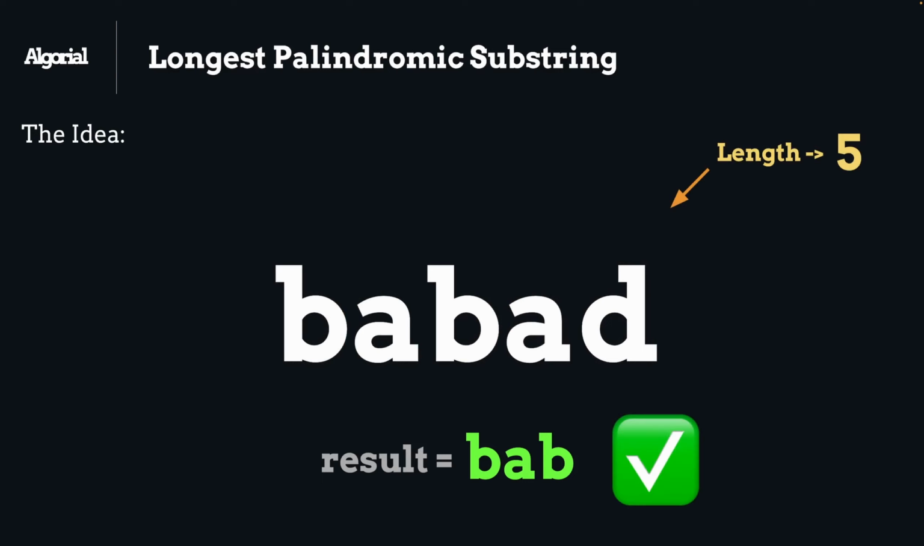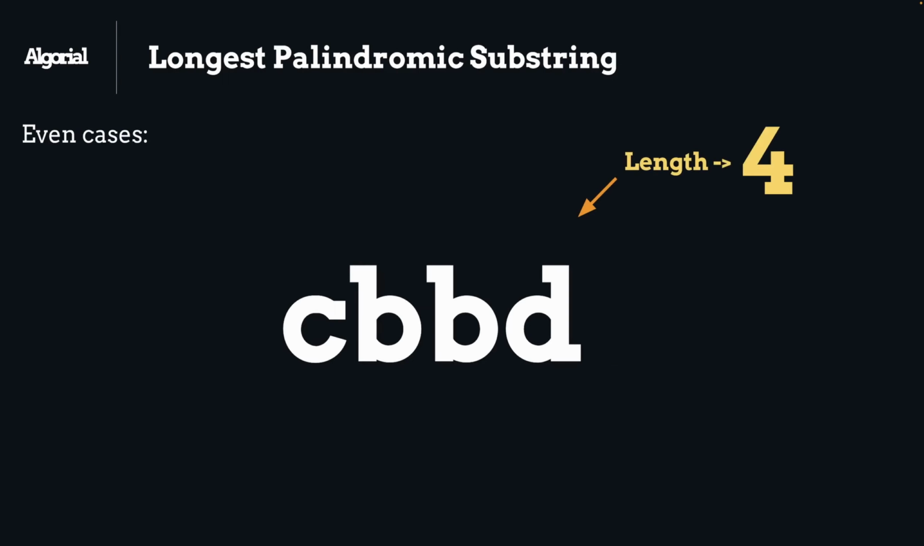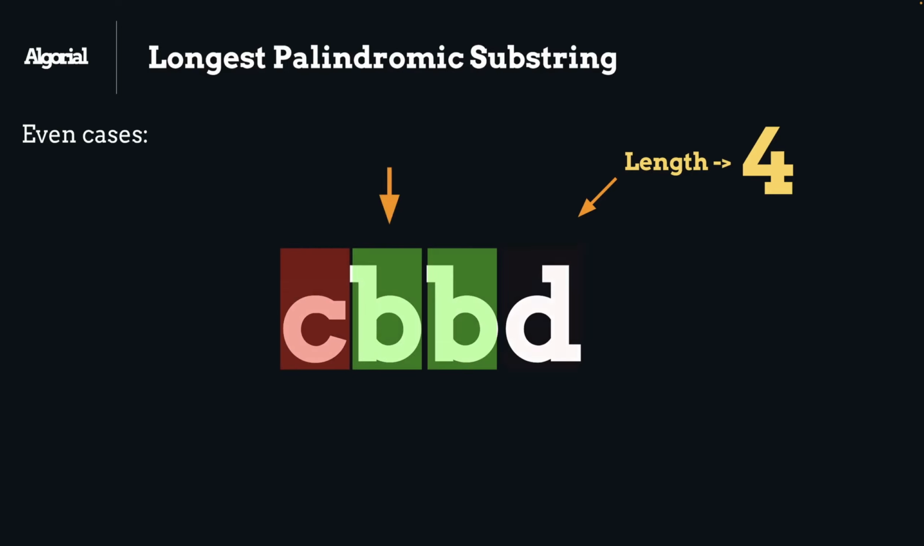But wait, this word has an odd length, right? What will happen for even length words? The answer is simple. In that case, since we cannot have a middle character to compare left and right, we will consider the character itself as the left one and its neighbor as the right. Then that should become easy to compare and expand outward.